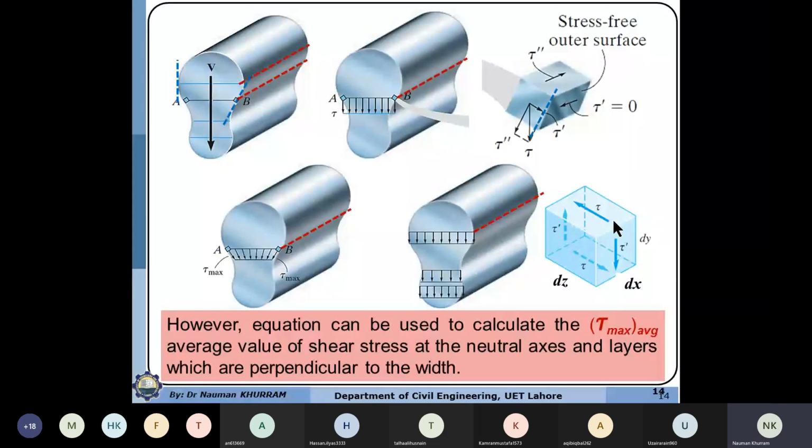So you can assume that this is the horizontal shear stress which is acting along this length, along this red line. And then this is the vertical shear stress component. And this shear stress component will be exactly perpendicular to this one because this boundary is perpendicular to this. So if horizontal shear stresses are acting in this direction, then vertical shear stresses are perpendicular to this. So this vertical shear stress will be exactly equal to the horizontal shear stress.